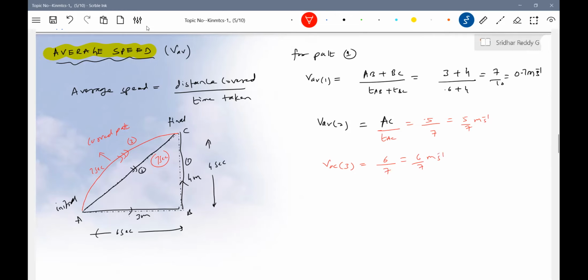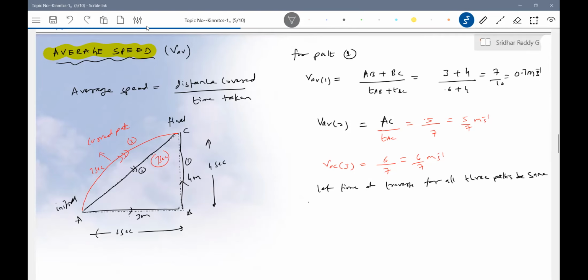Look at now. Time taken is same. Time of traverse for all 3 paths is same, but the distance covered is different. That's why the average speed will be different here. So I'll put it: let the time of traverse for all 3 paths be same.